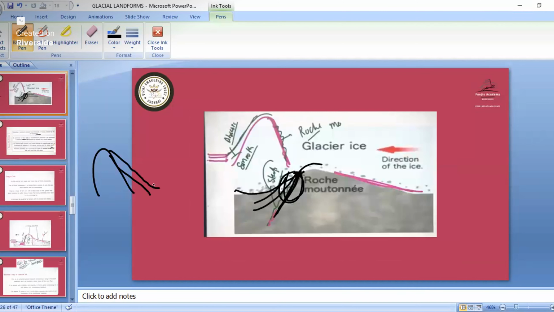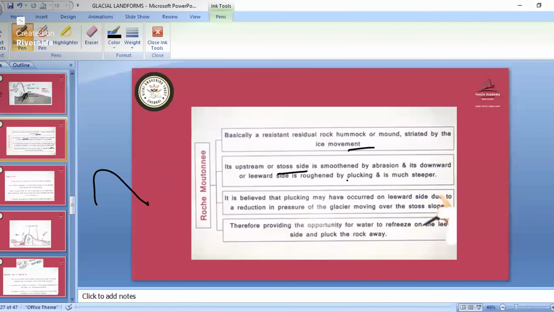This stoss side is now a slopey type, so from here it has become smooth. Then this is the leeward side. When the movement is happening, it is coming from this part and plucking all those parts. So that plucking is like a rough part.